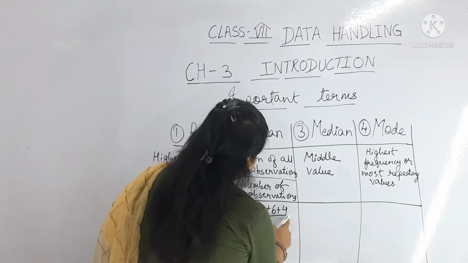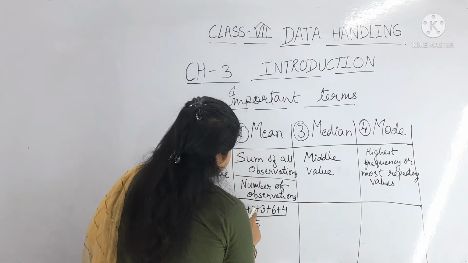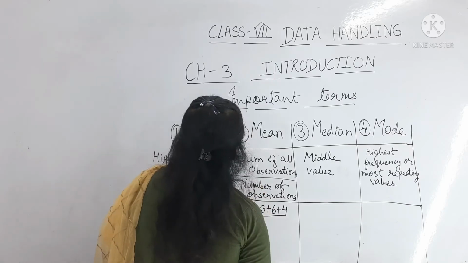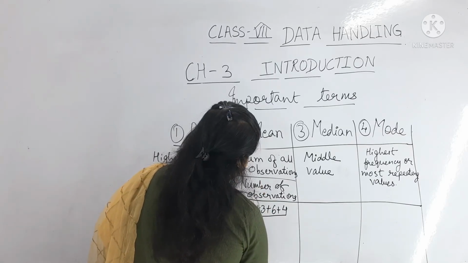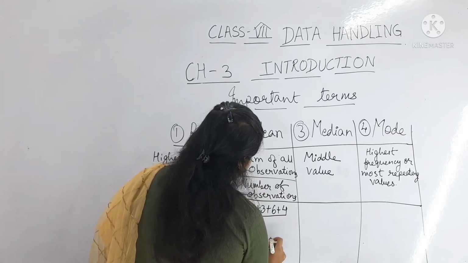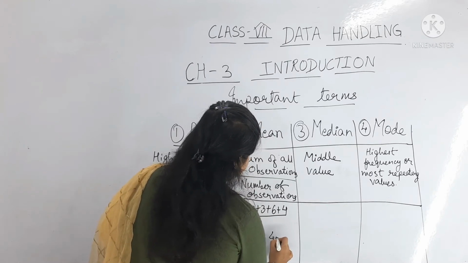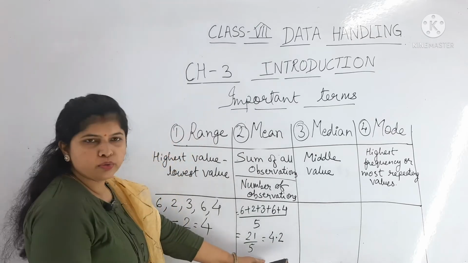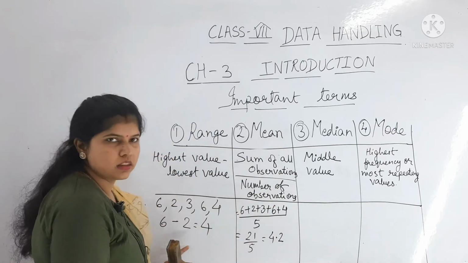Here 6 plus 4 is 10. 10 plus 3 plus 2 is 15. 15 plus 6 is 21. So 21 divided by 5. 5 4s are 20 and 0.5 2s are 10. So 4.2 is the mean for these numbers.